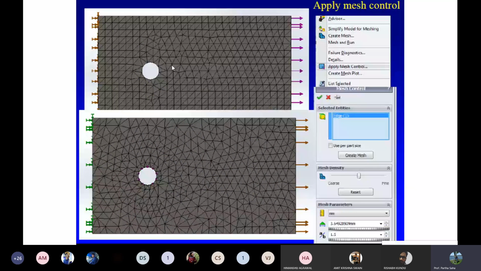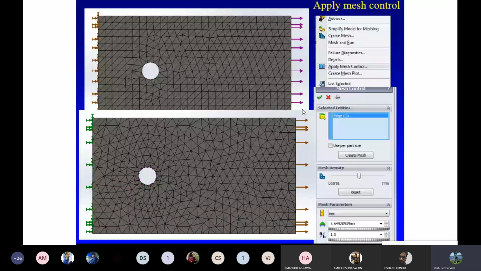So you can see the elements close to those holes are not a very uniform transition. But here there is a very uniform transition: very fine elements are here, and then it gradually goes up, right? And the number of elements is way higher than this. So obviously this is a better geometry, okay? And it will give you much better results.